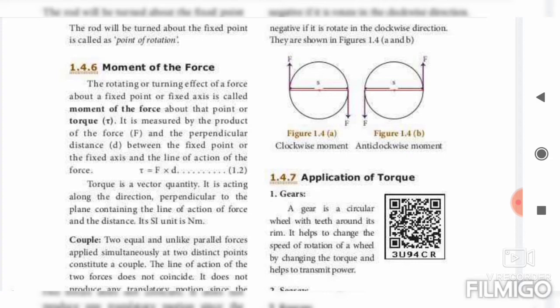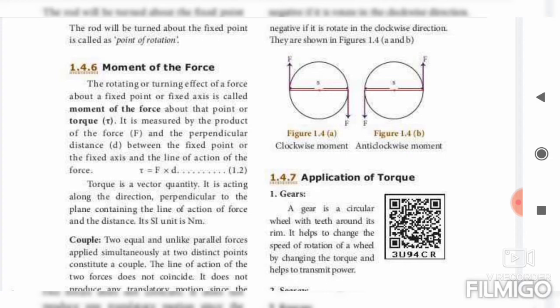What is the unit of moment of force? Newton meter. Very important formula as well as unit. Newton meter is the unit of moment of force.